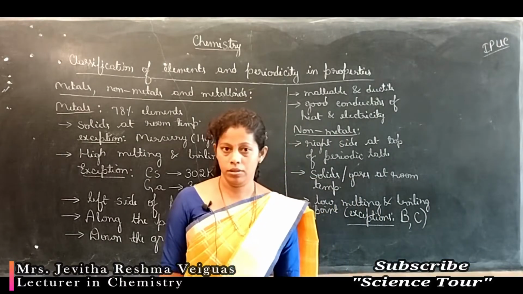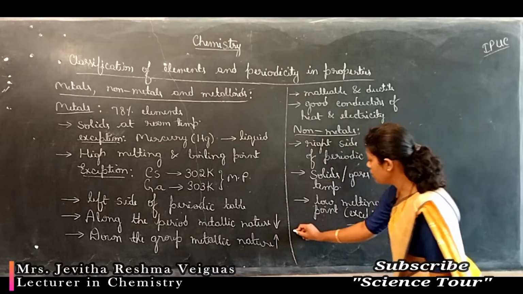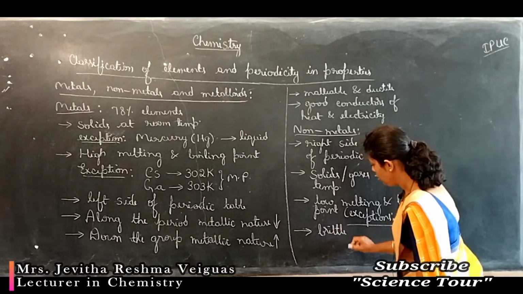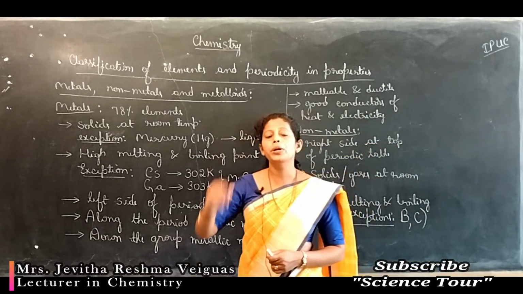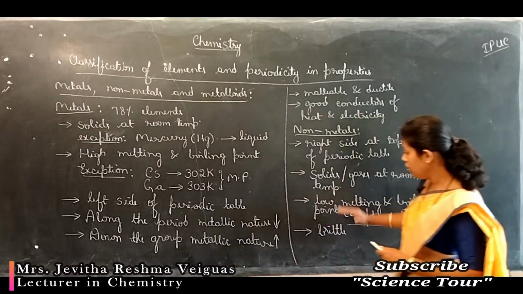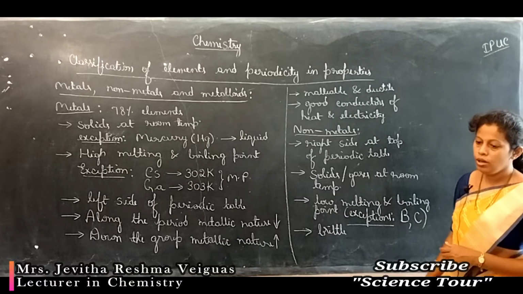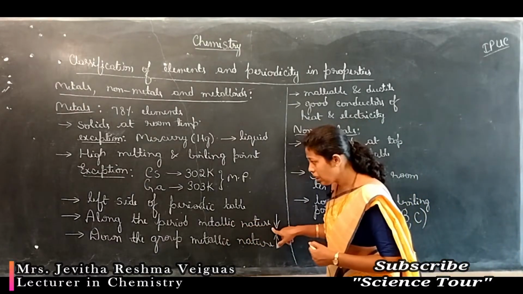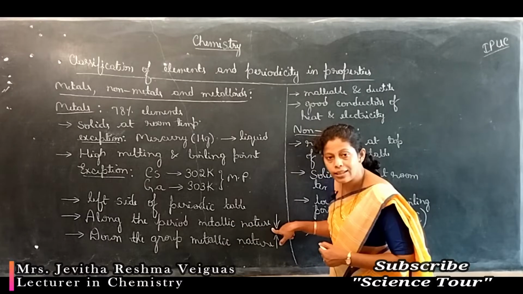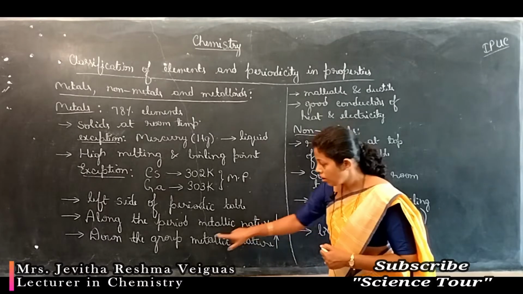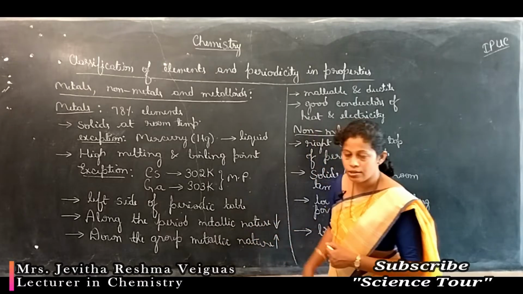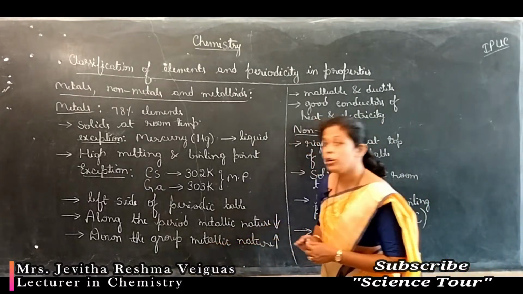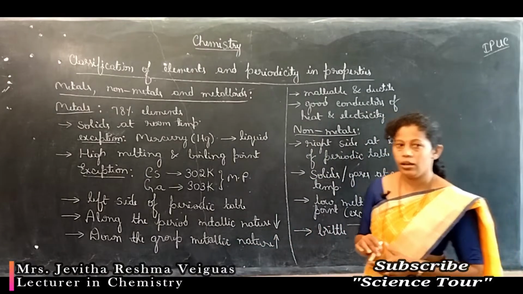These are very hard. Generally, non-metals are hard, but they are brittle. Brittle means they can be powdered easily. We know that along the period metallic nature decreases, which means non-metallic nature increases. Down the group metallic nature increases. The other meaning of this is that down the group non-metallic nature decreases.